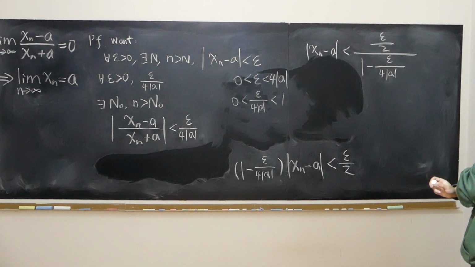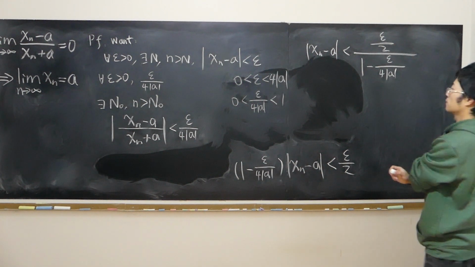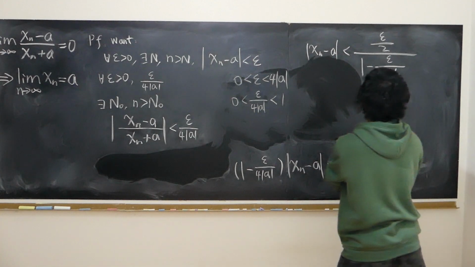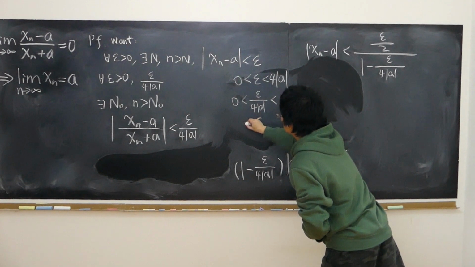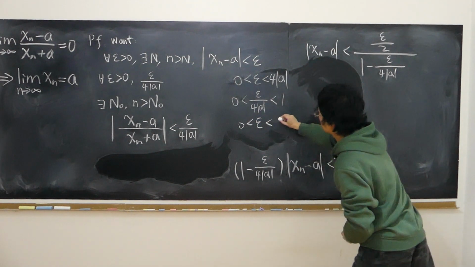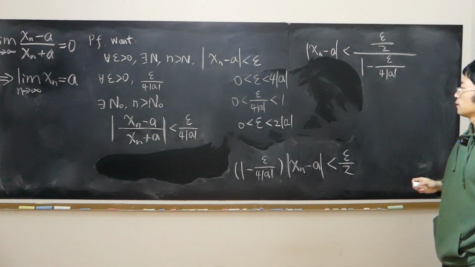Okay, now I want to further restrict epsilon, larger than 0, less than 2a absolute value.